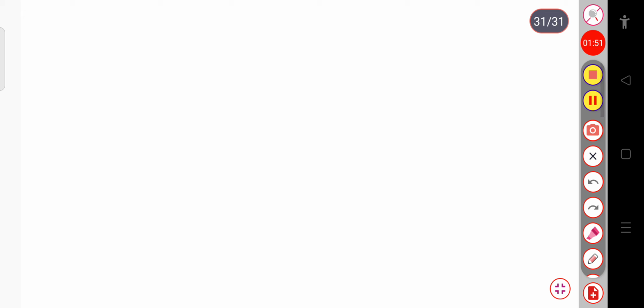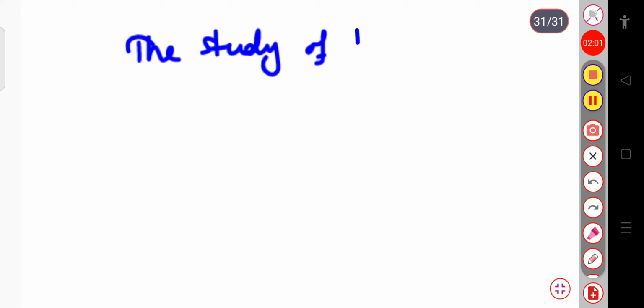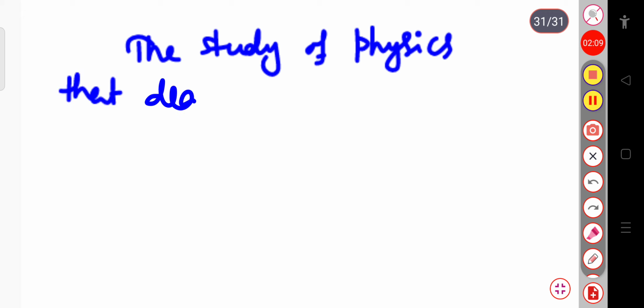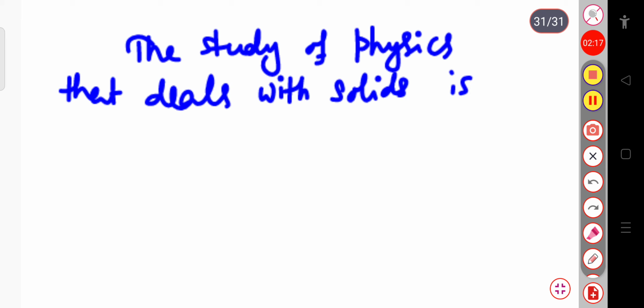So here we can say that the study of physics that deals with solids is known as solid state physics.